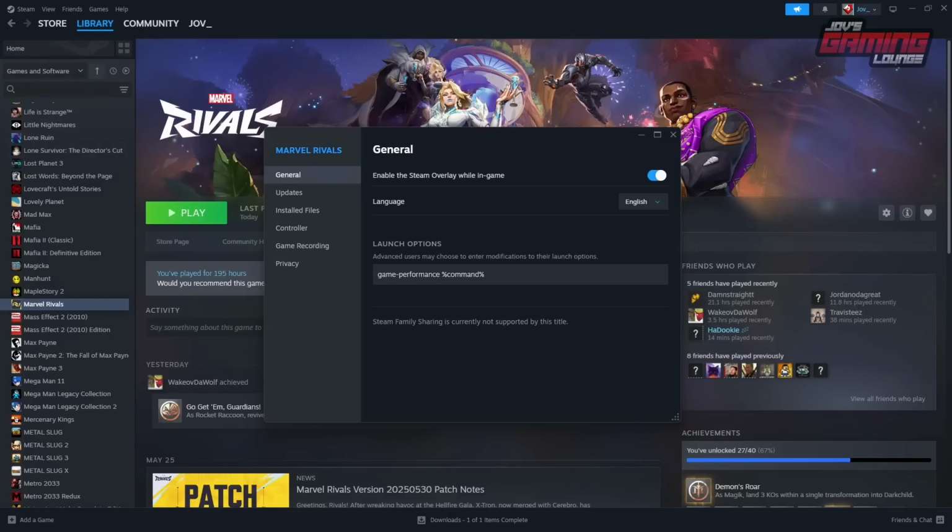So one important thing before we jump into the games, what you're seeing on my screen right here is this amazing feature that CachyOS has. You want to input game-performance as one of your launch options for your Steam games. On CachyOS, we do not want to use game mode. That won't work here. Instead, you use game performance.